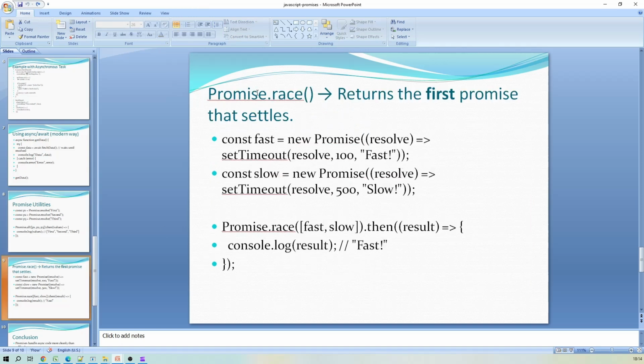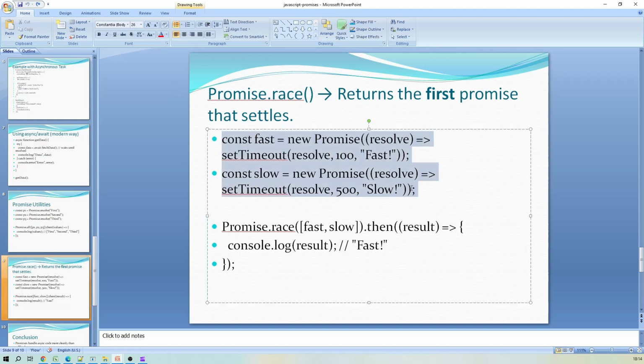And another utility, Promise.race, as the name suggests, in case of any race condition, we can use this Promise.race utility. So here we have created 2 promises, fast and slow, and we are passing these promises as a part of Promise.race. As we know, there will be only one winner out of any race, right?